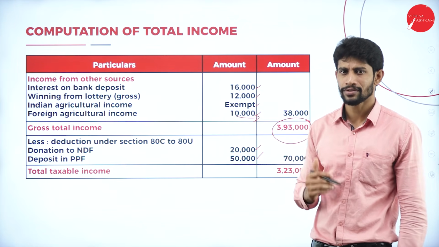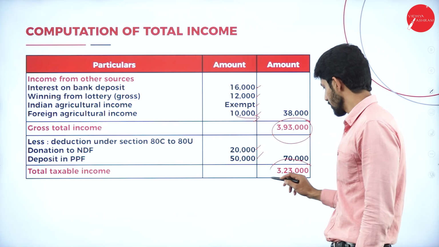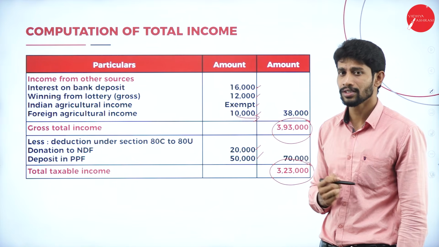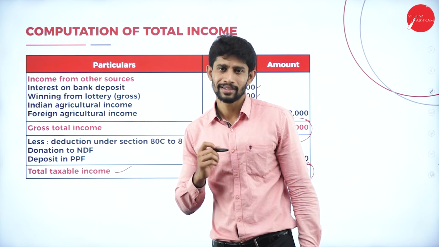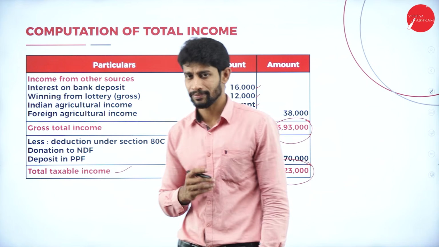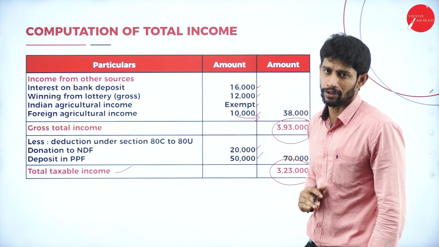So deduct 70,000 rupees from 3,93,000. You will get some balance. That balance is 3,23,000. That 3,23,000 is called what? Total taxable income. The 3,23,000 is called total taxable income of Mr. Lakshmi Kant. So this is how we are supposed to solve the problem.